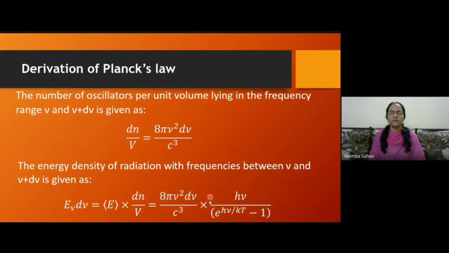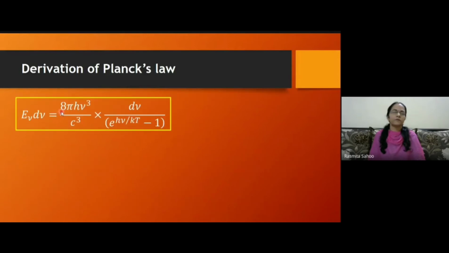The average value of a single oscillator is hν by (e to the power hν by kT minus 1), and this is the number density. So finally, by simplification, this ν can come over here and it will become ν³. So by simplifying, we can get this value E_ν dν. This is the energy density within a frequency interval ν to ν plus dν.